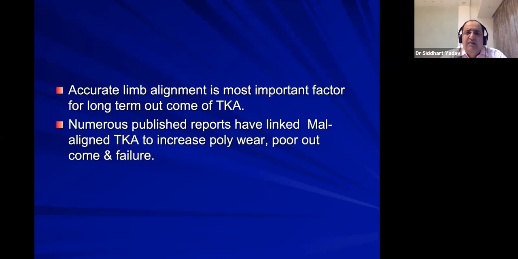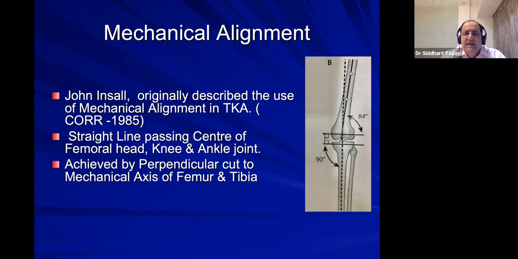Accurate limb alignment is the most important factor for long-term outcome of TKR, or total knee arthroplasty. There are numerous reports in the literature which link the malaligned TKR to increased poly wear, poor outcome, and failure. Now, mechanical alignment was first described by John Insall in 1985, and a straight knee passing through the center of the femoral head, center of the knee and ankle joint is the mechanical axis.